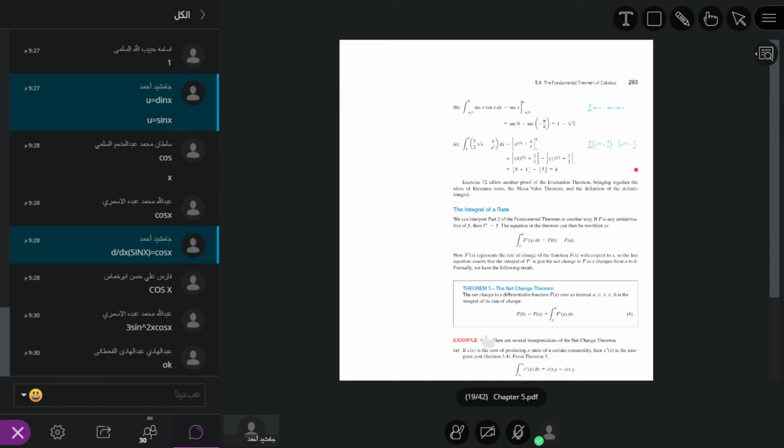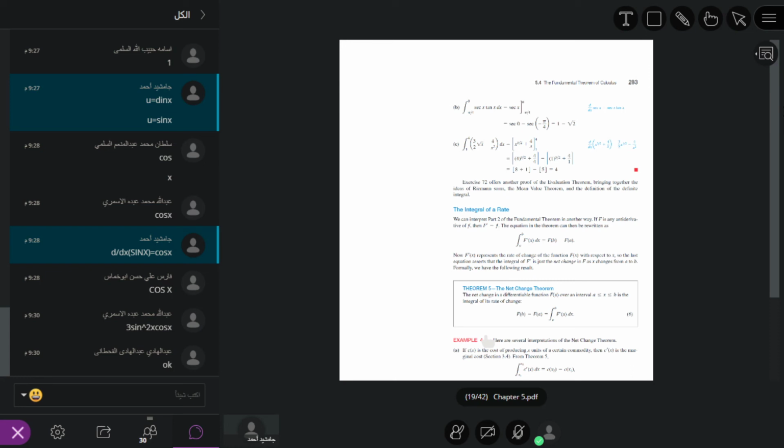Suppose we have velocity given, because velocity is the rate of change of displacement. Or we have acceleration given, because acceleration is the rate of change of velocity.